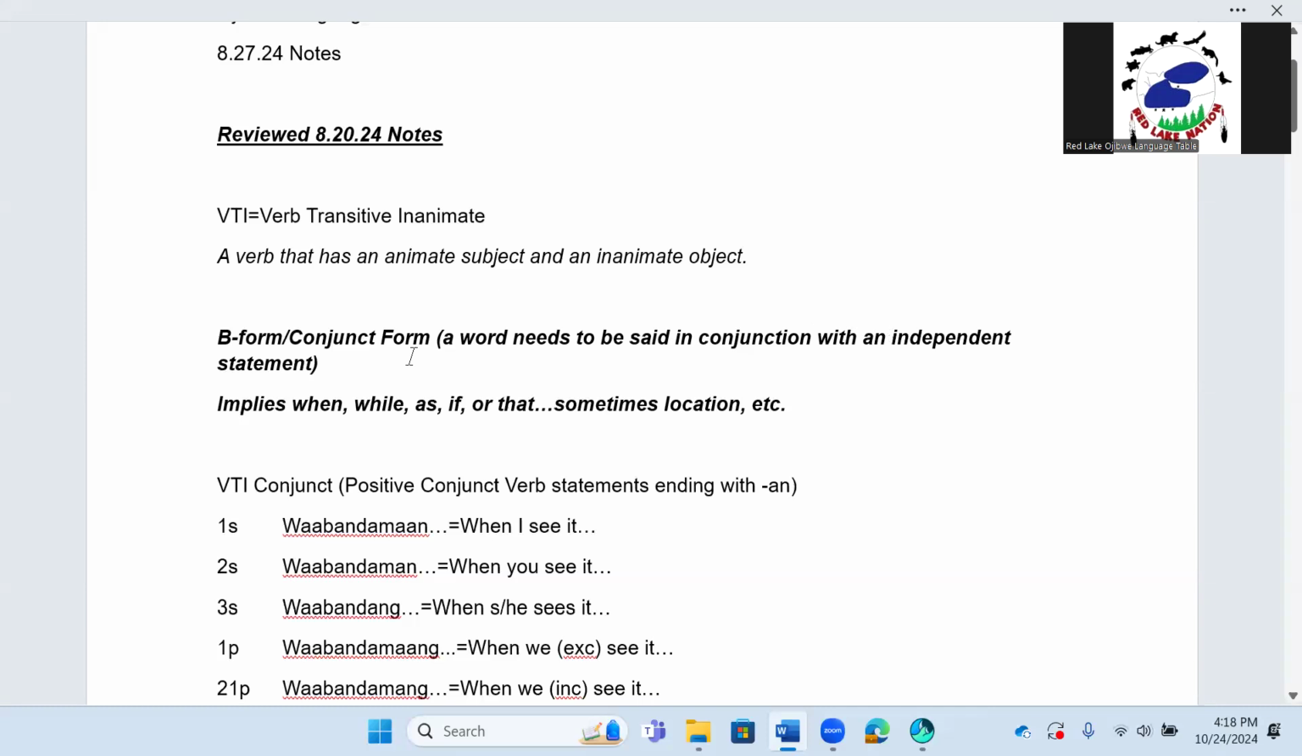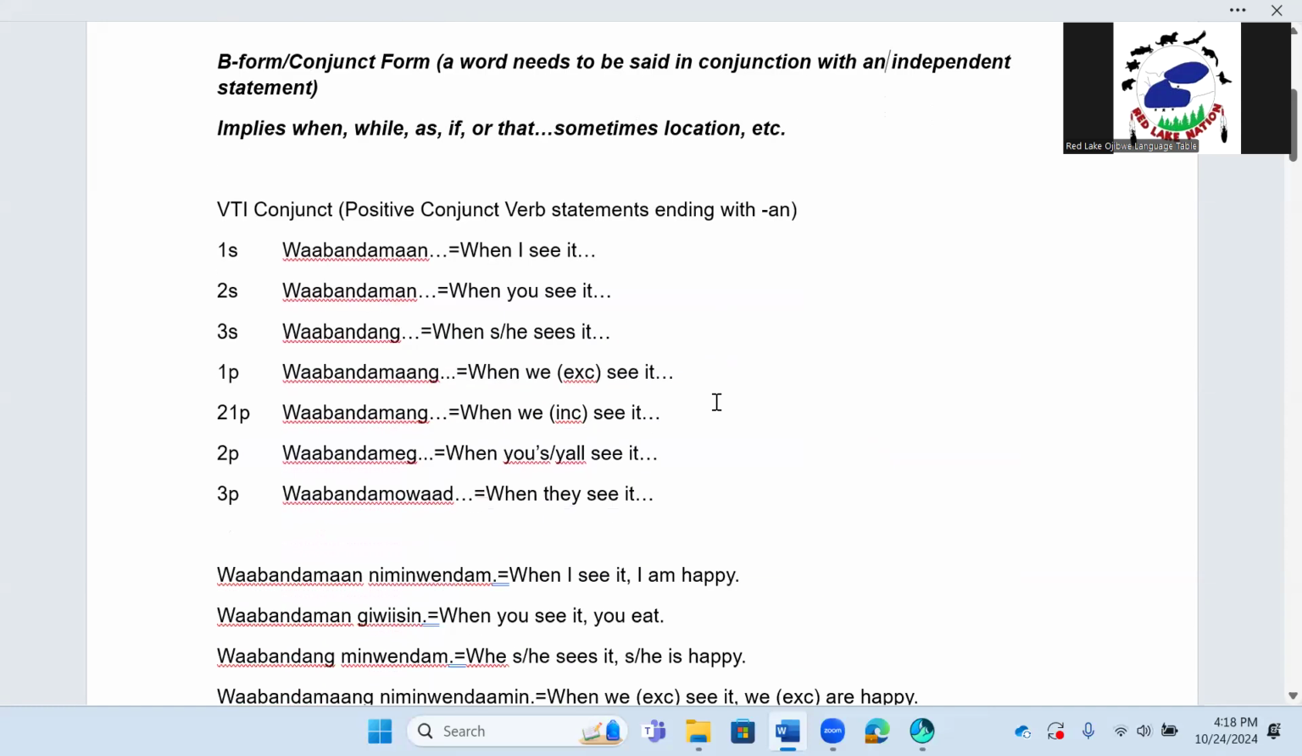So, when in conjunct form, conjunct implies when, while, as, if, or that, and sometimes location. For our examples here, VTI in conjunct form, positive conjunct verb statements ending with un. We did our 7 ways to conjugate a verb in independent form in the last session, and this one we're putting into conjunct form, or B form.